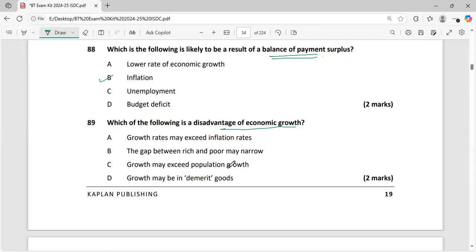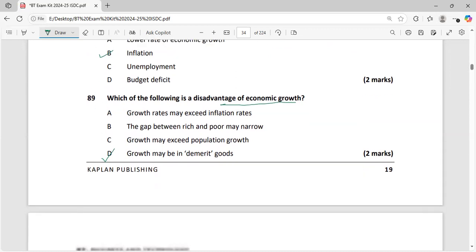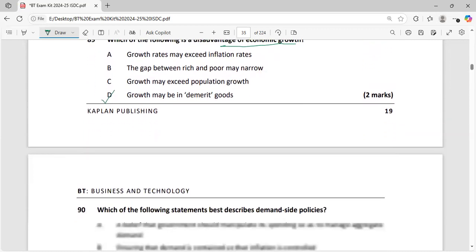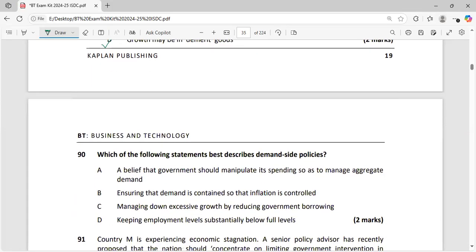Growth may exceed population growth, it is an advantage somehow, as even if the existing workforce becomes redundant, the country has a new workforce to manage the operations. Growth may be in demerit goods. Yes, definitely, when people have excess disposable income, they will spend on demerit goods as well.